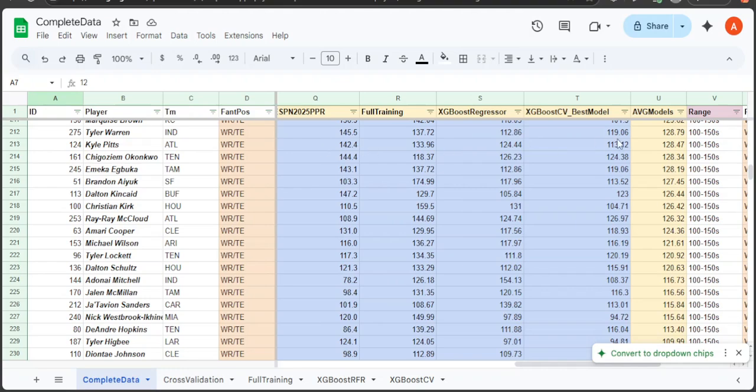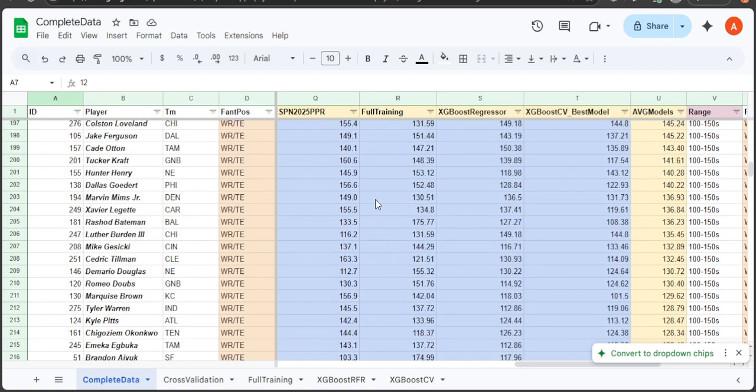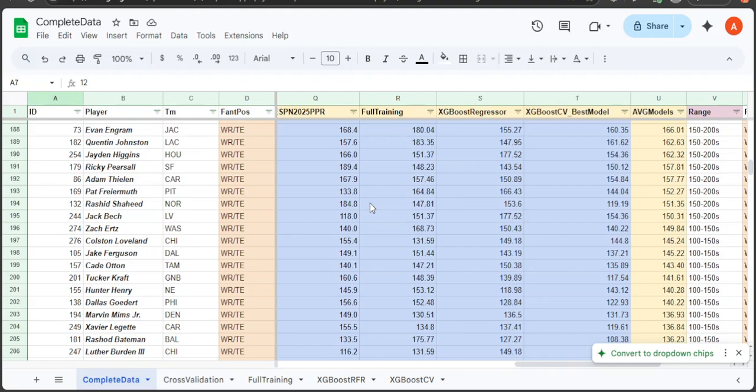Also, Kyle Pitts at 128, 113, 142. I saw him going really low in the fantasy football mock drafts. So if you want to scoop him up in the later rounds, as a starter or a backup, maybe if you wanted to go with Tyler Warren, try him out, or try out Mason Taylor, and then add Kyle Pitts for a backup. That would be good.